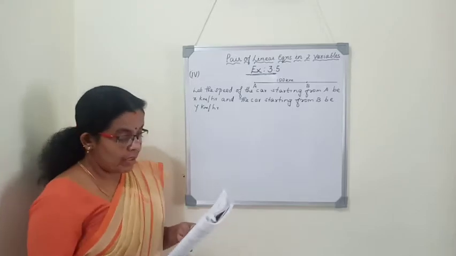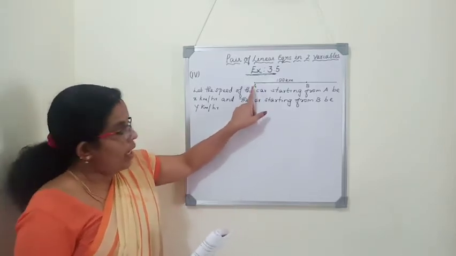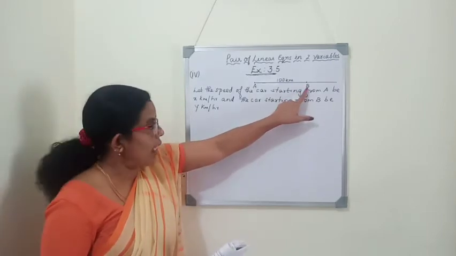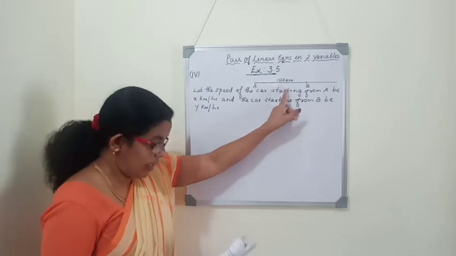So we want to find the speed of both the cars. One car will start from A, another car will start from B, and the distance between the two places is 100 km.